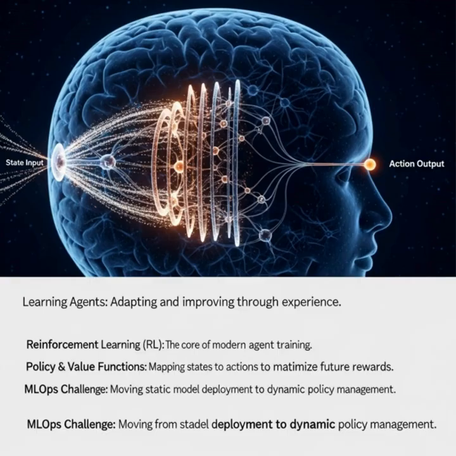An RL agent learns a policy, a mapping from a perceived state to an action, by receiving rewards or penalties from its environment. It's not just about the immediate reward. It's about maximizing the cumulative reward over time. This involves learning a value function, which estimates the long-term value of being in a particular state.